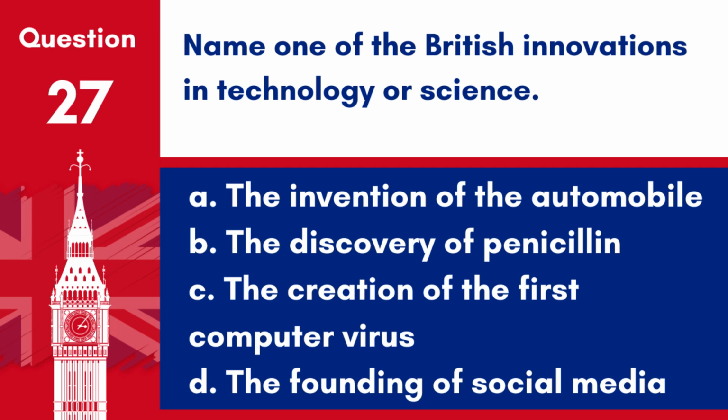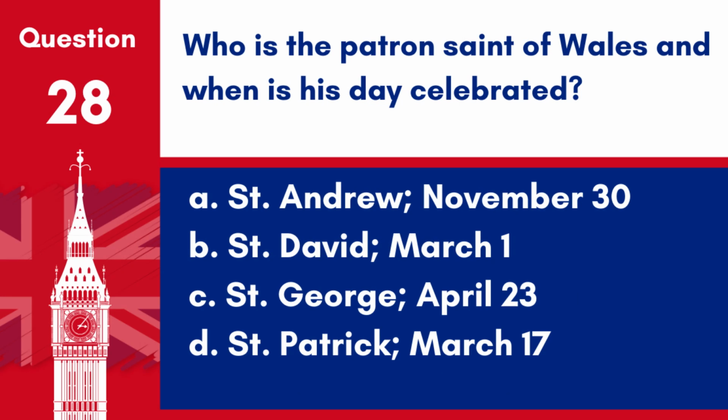Question 27. Name one of the British innovations in technology or science. A. The invention of the automobile. B. The discovery of penicillin. C. The creation of the first computer virus. D. The founding of social media. Answer: B. The discovery of penicillin. Discovered by Alexander Fleming in 1928, penicillin was the world's first antibiotic, revolutionizing medicine and saving countless lives by treating bacterial infections.